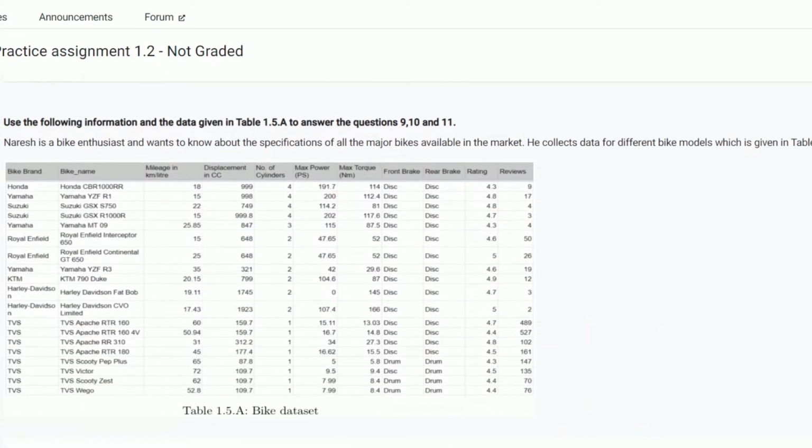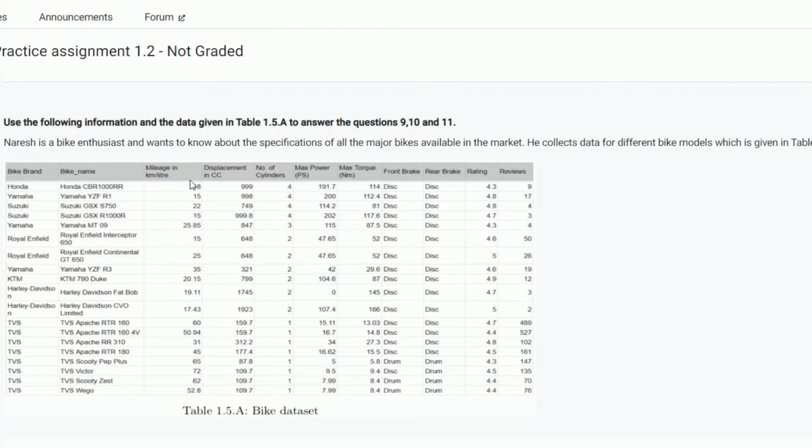Let's see the next question. Naresh is a bike enthusiast and wants to know the specifications of all the major bikes available in the market. He collects data for different bike models, which is given in the table. This is the bike brand: Honda, Yamaha, Suzuki. Here is the bike name: Honda CBR 1000RR, Yamaha YZF R1.